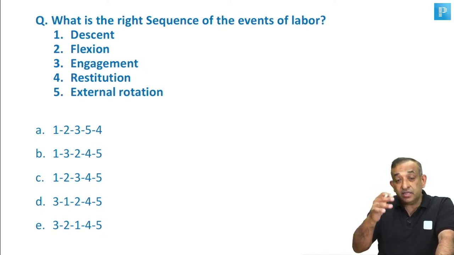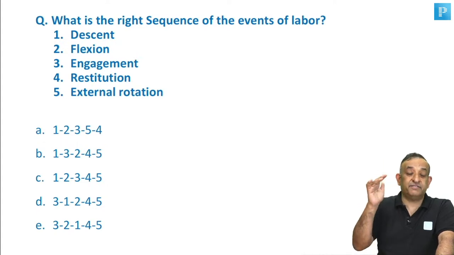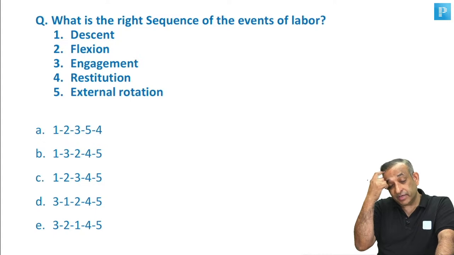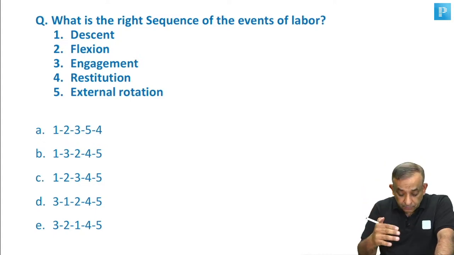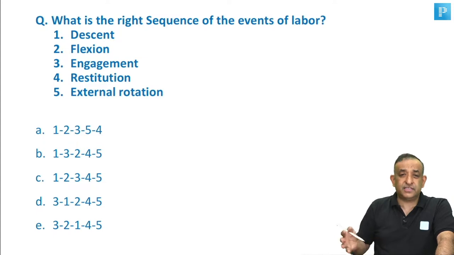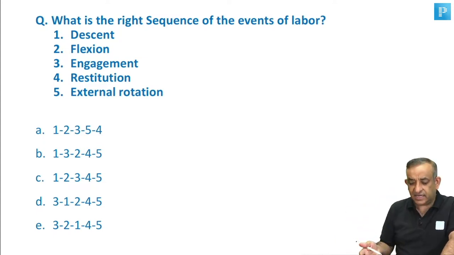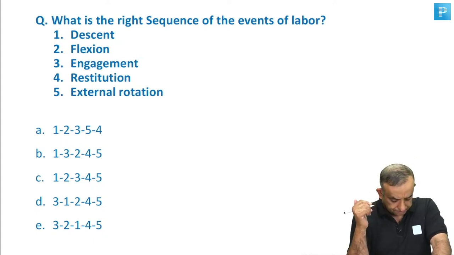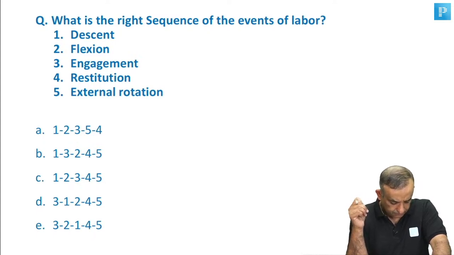What is the right sequence of events of labor? I've not given all the events. There are 7 cardinal movements. I've given you 5. The question which came to your exam had given only 4 events. Seeing these 5 events, what do you think is the order? The next slide, I'll tell you all 7 in the right order. That also has come in the exam. How many are saying D? D for Delhi. That was fast. Most of you got D, some of you got E also. I'm happy that most of you got it correct.